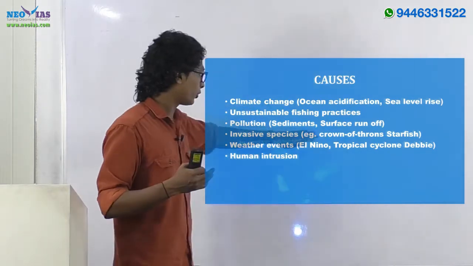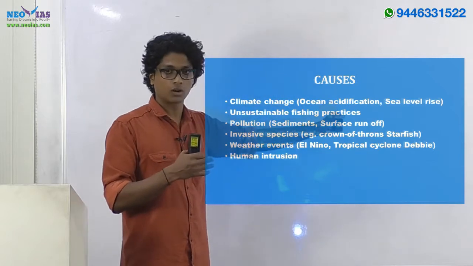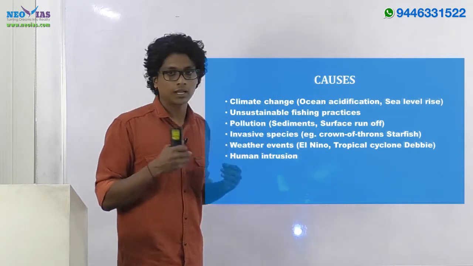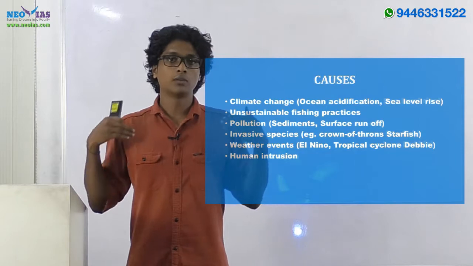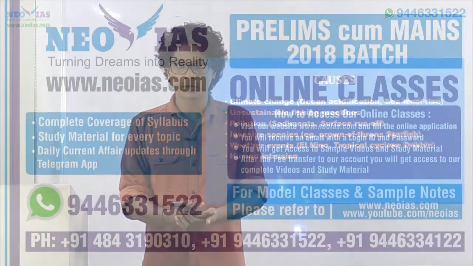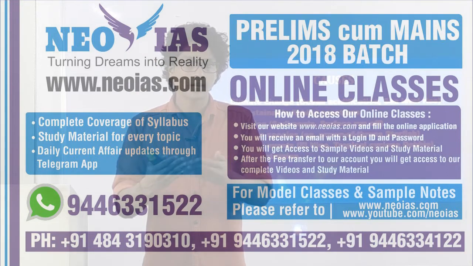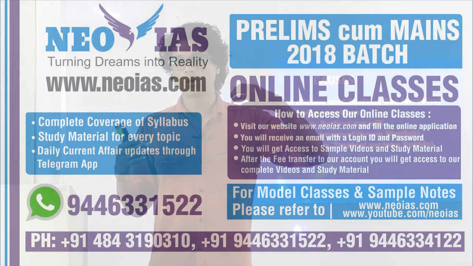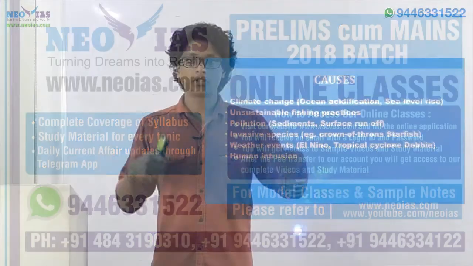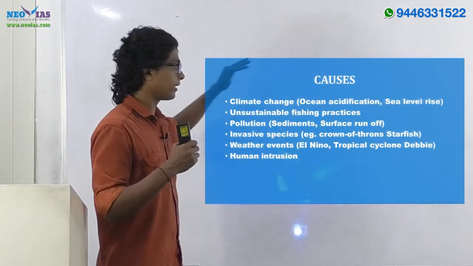So that sediments point you can bring up here, as well as surface runoff. What I mean here is, suppose you are using more fertilizers for agriculture, and if this water ends up in the oceans, in the reef water, this will create more algae, or more other organisms will start to bloom in the reef water, which is again not conducive for coral reef.